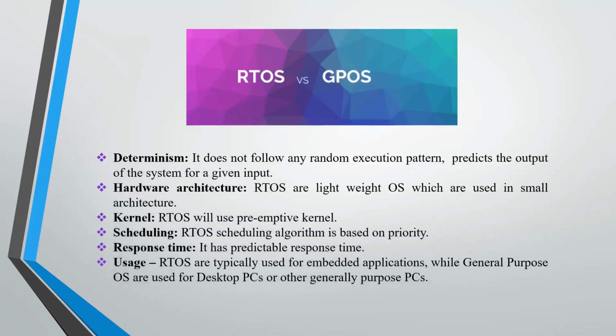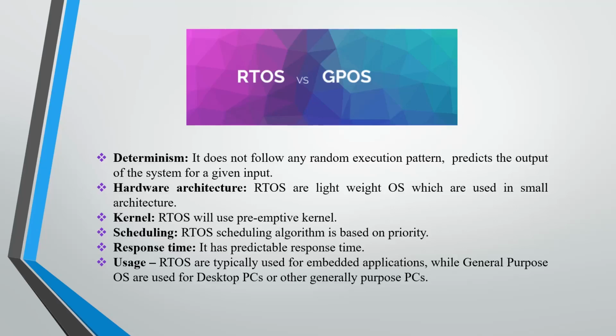Real-time operating system has some advantages over the general purpose operating system. The first is determinism. Prediction should be done very accurately and clearly, so RTOS predicts the output of the system for a given input. Hardware architecture in RTOS is very lightweight. The kernel is a preemptive kernel in the RTOS. When a kernel serves a high priority process, if the driver calls the system, it's a kernel call and it needs to be served overriding all other processes, and that's why we require a preemptive kernel and we prefer real-time operating systems for that.